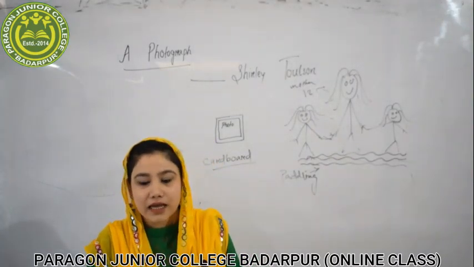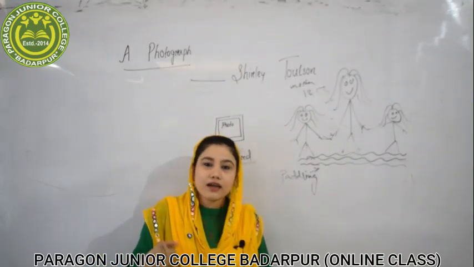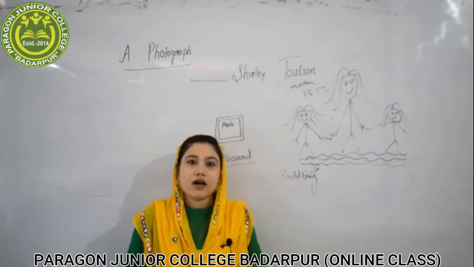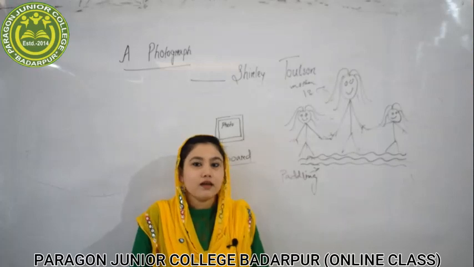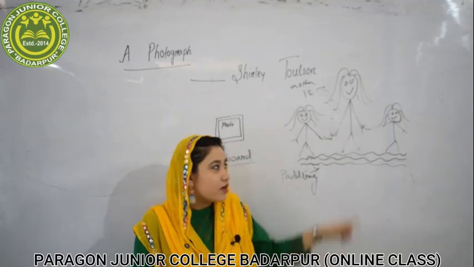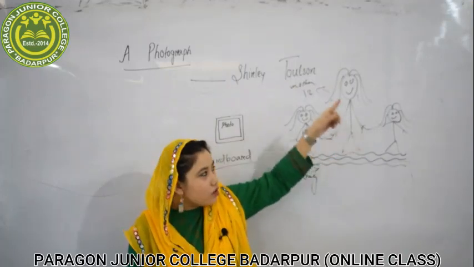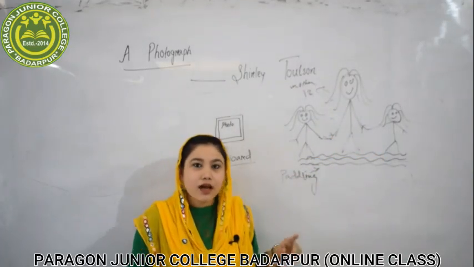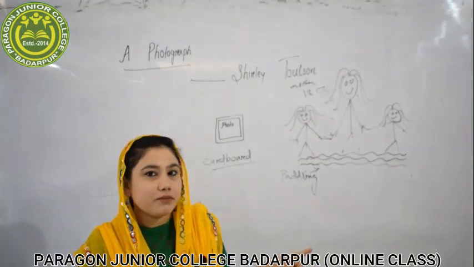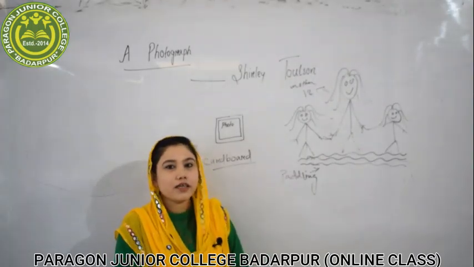At the uncle with the camera, a sweet face. So there is another person with them, and that was her uncle. Whose uncle? It is the poet's uncle, not her mother's uncle. If it is the poet's uncle, that means he is the brother of the poet's mother. So there was someone else on the sea beach, and it was her uncle. They were looking at the uncle with the camera, and he was taking the picture.